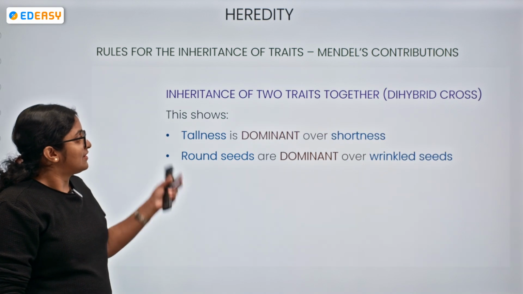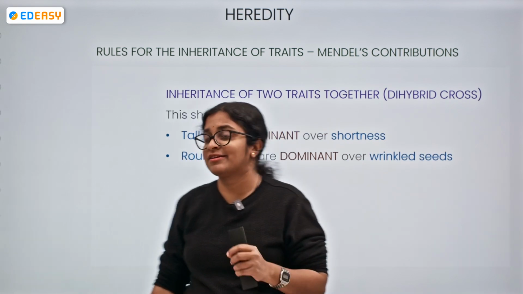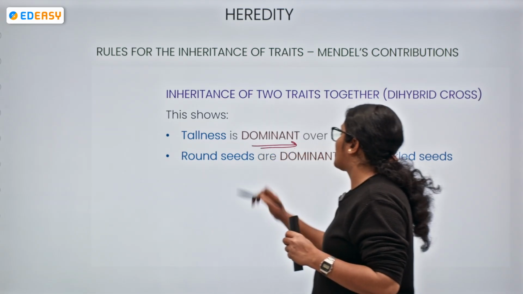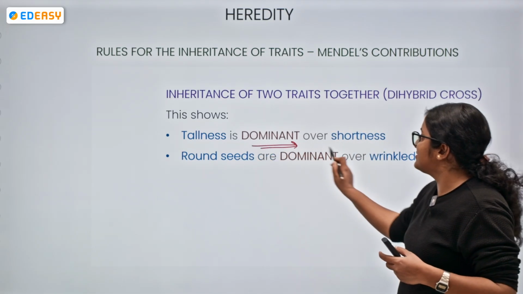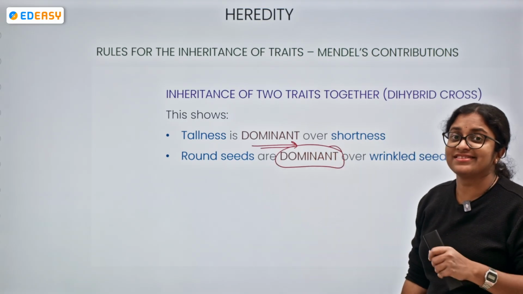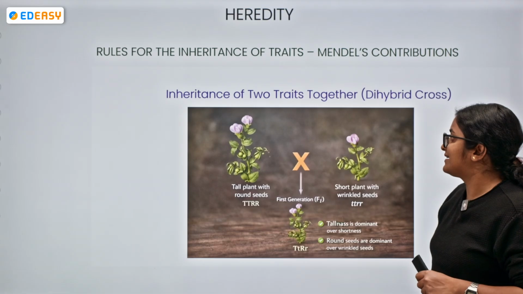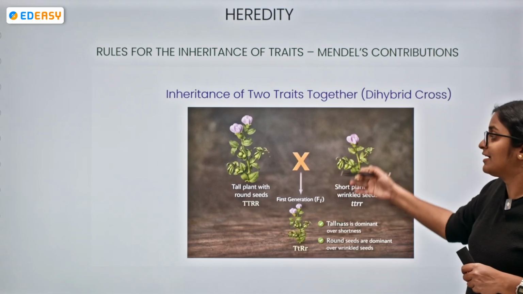Now, what is this showing? This shows in the dihybrid cross that tallness is the dominant character over shortness, and round seeds are the dominant one over the wrinkled seeds.